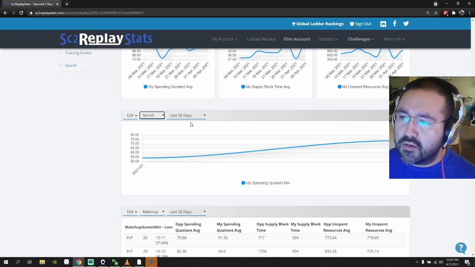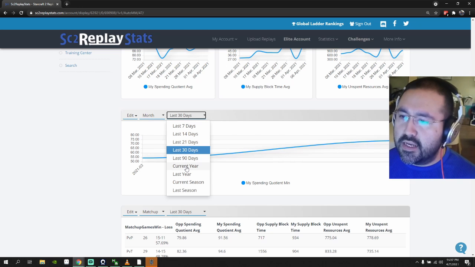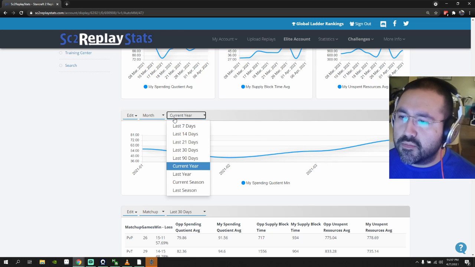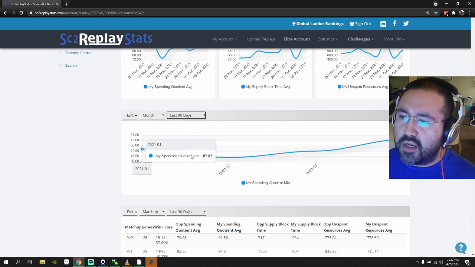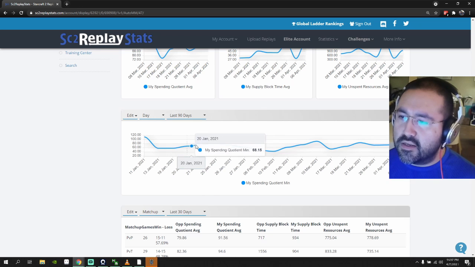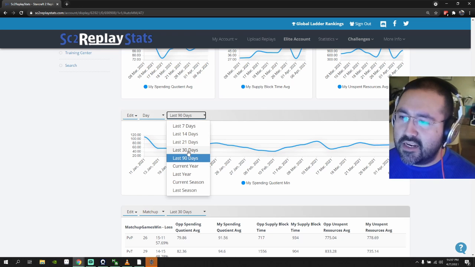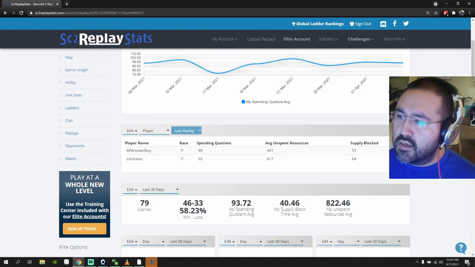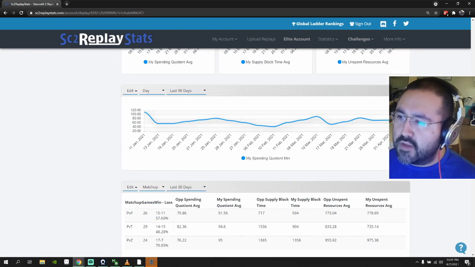The last 30 days. Let's see for the current year, I'm trending upwards. Here's January 2021, February, March, April. So we're trending upwards. So that's cool. That's good. In the last 90 days and month, I'm trending upwards. Cool. So that's the kind of stuff that you can look at. It's kind of an overall picture, you know. We're gonna keep this at a 90-day view like this. I'm gonna save that right there.